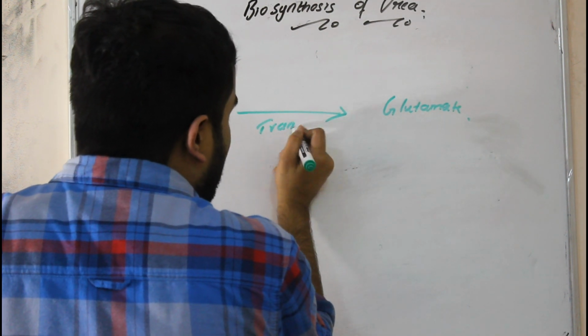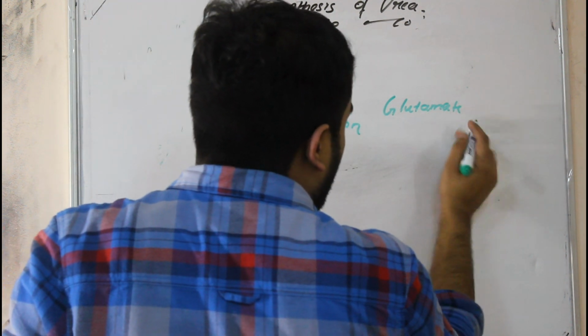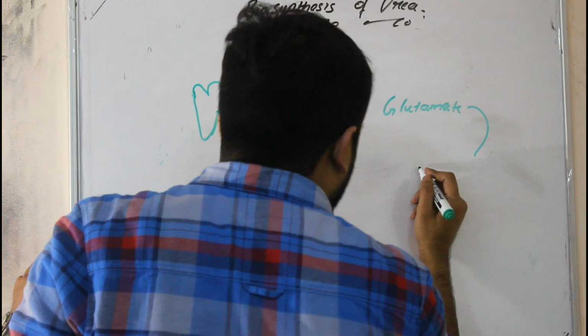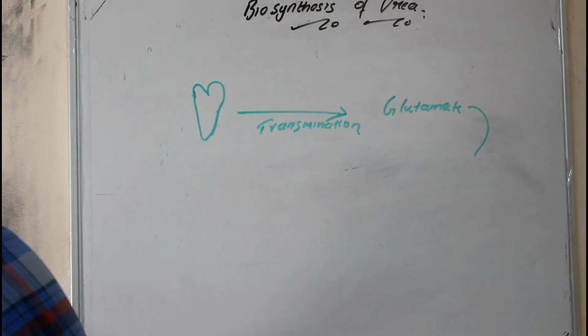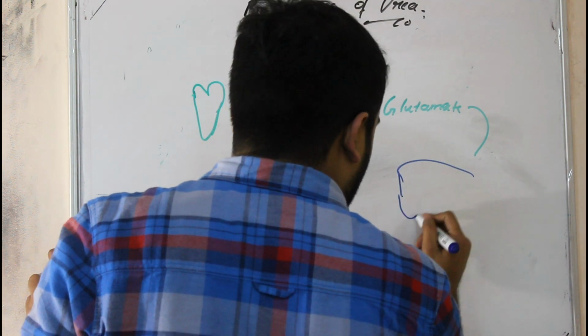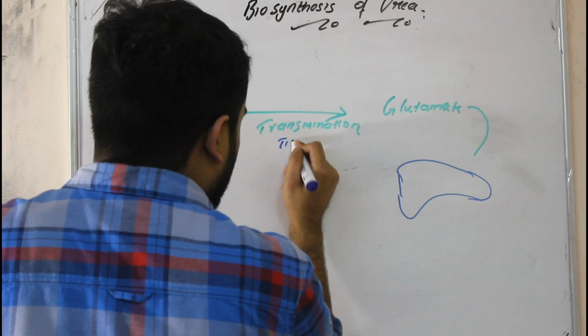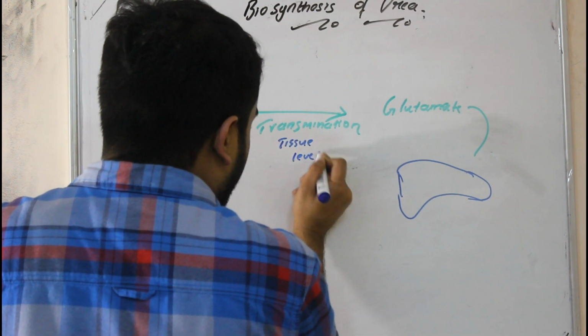The amino acid in the tissue will be transaminated to form glutamate. This glutamate will reach where? Our mother, that is our liver. This transamination is tissue level.